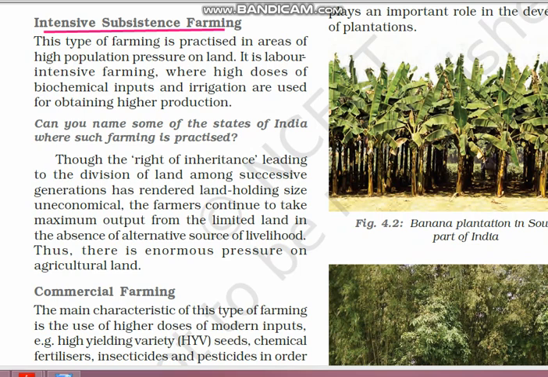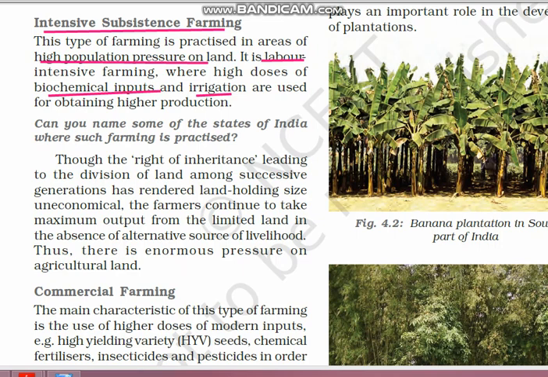As you can see here, it is labor intensive, many people are involved in this, and here they use high doses of biochemical inputs and irrigation facilities. Irrigation means providing water for the crops. So irrigation facilities are also available. That is what is referred to as intensive subsistence farming, and it is practiced in areas of high population pressure on land. Suppose we take India, where can we find high population pressure? Most probably in the northern plains region, Uttar Pradesh, Bihar, West Bengal. These are the areas where we can find high population. So in these places, intensive subsistence farming is going on.